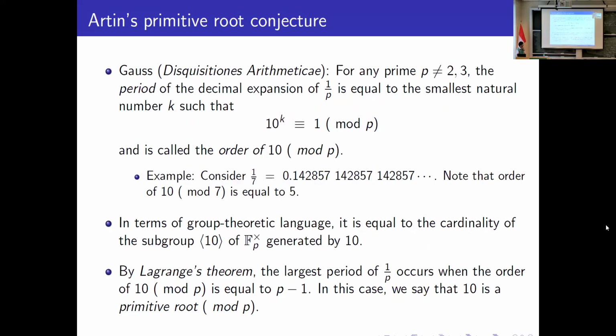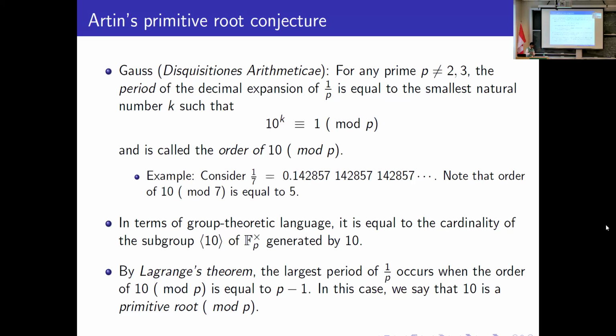He observed that if you consider the decimal expansion of 1 over 7, which is 0.142857, 142857, 142857, it has period 6. And 1 over 11 has period 2. In fact, if you take any prime p which is not equal to 2 or 5, the period of the decimal expansion is exactly the smallest natural number k for which 10 to the power k is congruent to 1 modulo p, which we call the order of 10 modulo p.